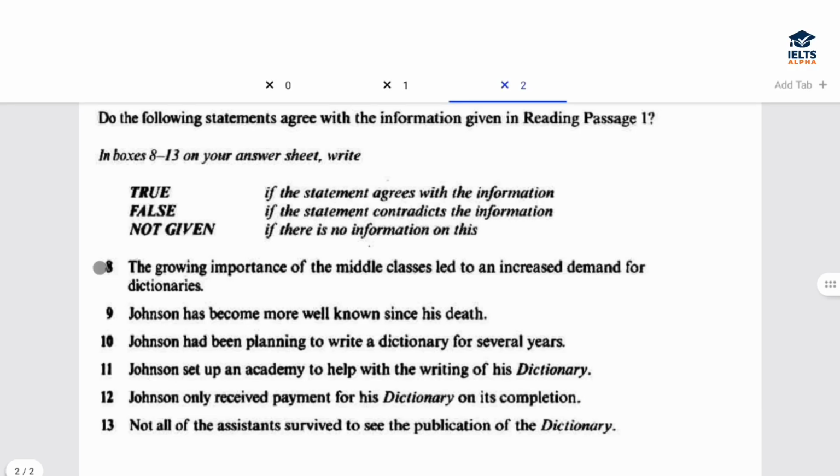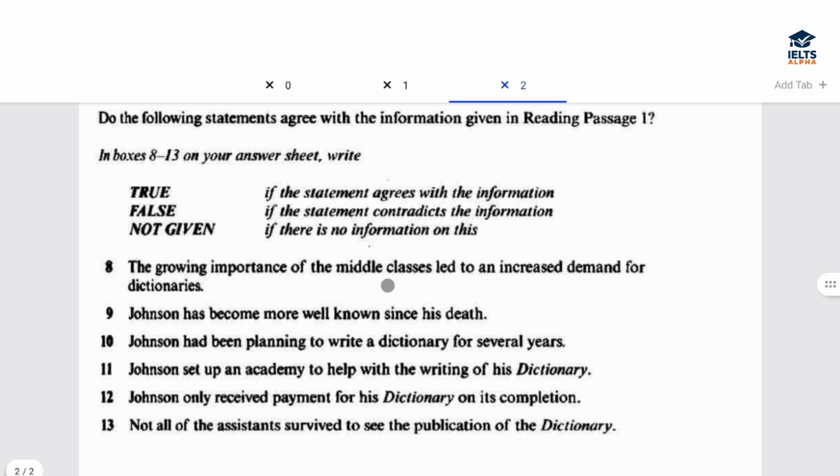See, we have these statements starting from question number 8 to 13. We need to match each statement with the information given in the passage. And if the information matches with the one given in the passage, the answer is going to be true. By match, I mean the context and the meaning. The words might be, and they will be, different by using synonyms, right?